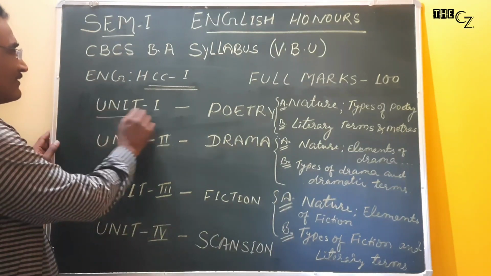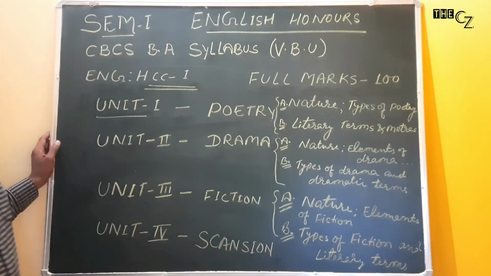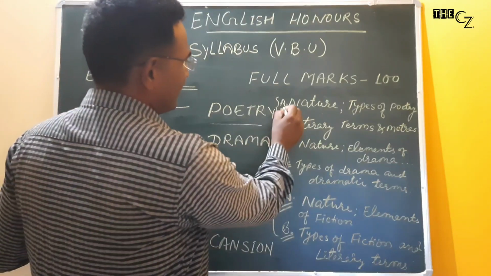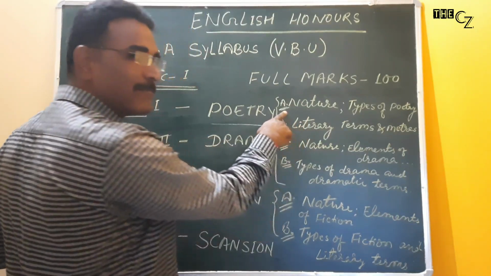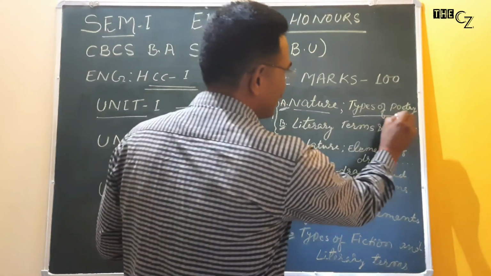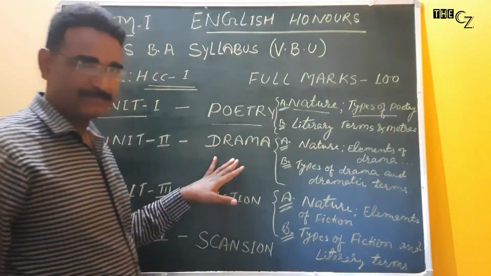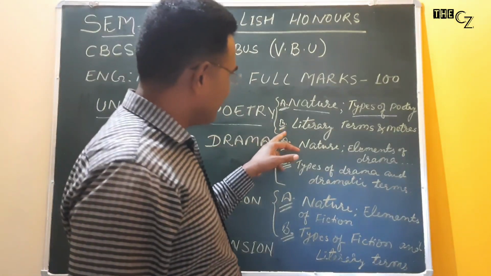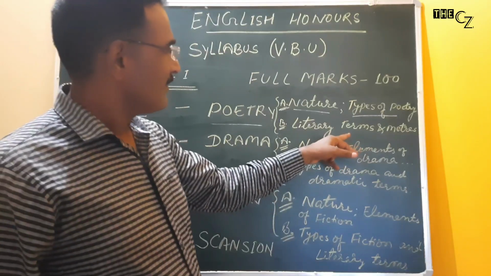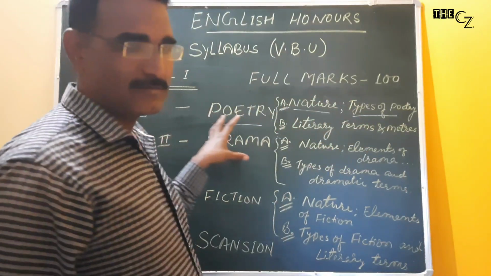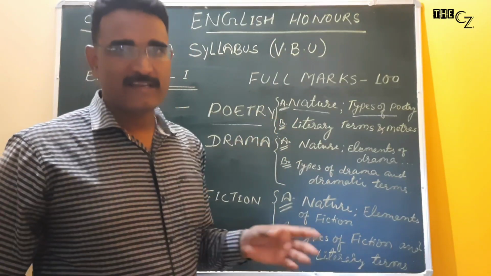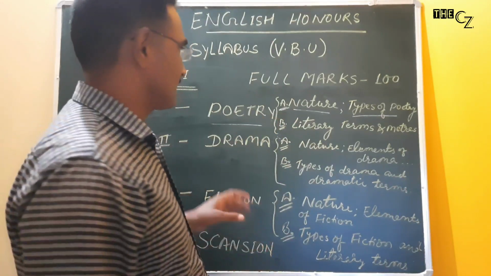Unit 1. What do we study in Unit 1? In Unit 1 we will study poetry. In poetry there will be 2 parts. In part A we have to study the nature of poetry, types of poetry and many more. In part B, we have to study literary terms and meters. So this is the part of poetry. And we will have the detailed explanation in our classroom session.